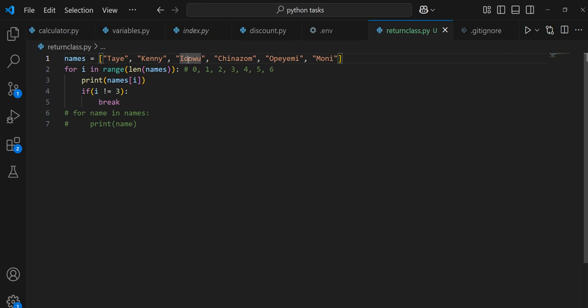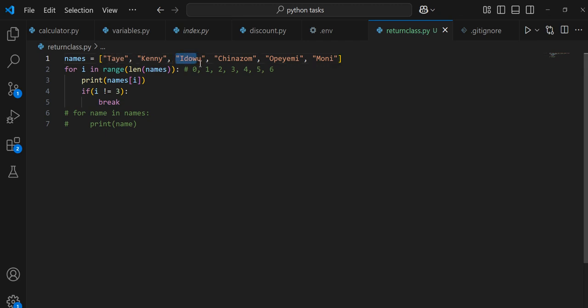Assignment 2 is this. I want you to print all the names, but immediately it sees Idowu, it should stop printing. I say again: I want you to print all the names, but immediately it sees Idowu, it should stop printing. That means I want to print Taye, I want to print Kenny, but not Idowu.